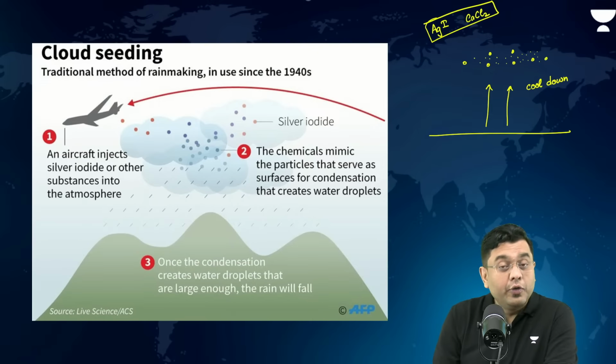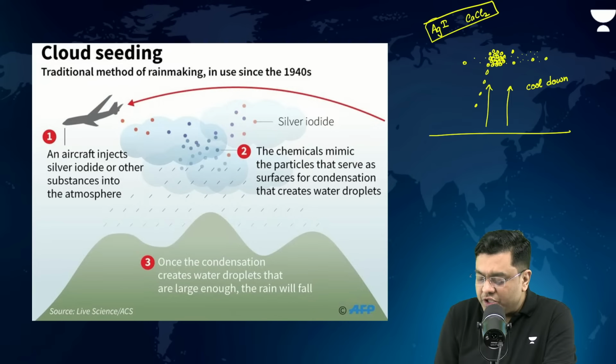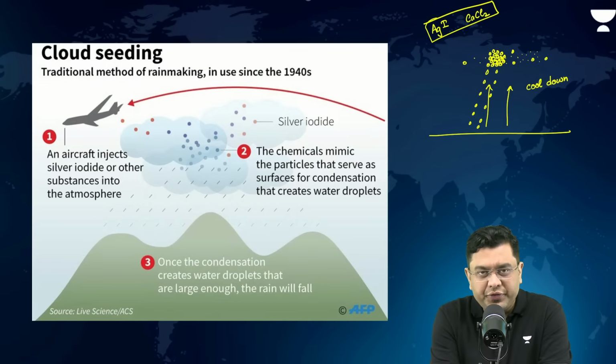They attract water molecules. When they attract water molecules, there will be greater concentration of water molecules, more condensation in a small region. As there is more concentration in a small region, that means chances of rainfall in this region will increase and the region will receive rainfall. So that is the concept of cloud seeding.